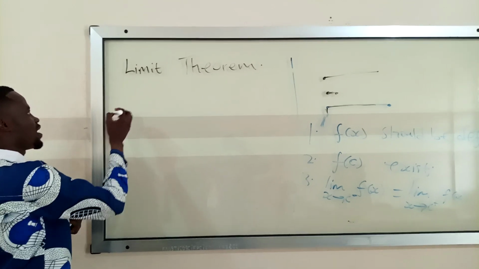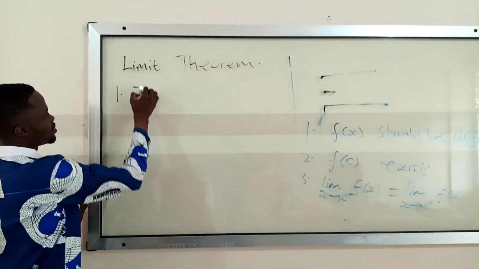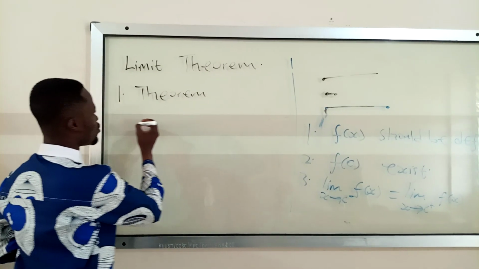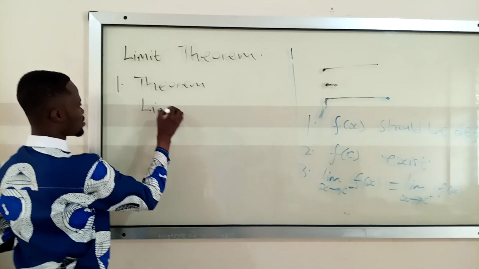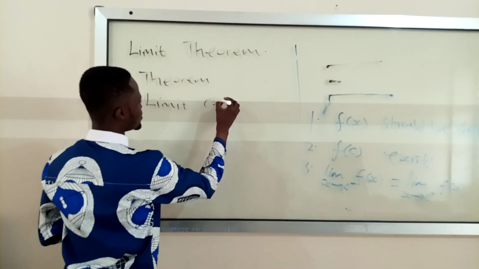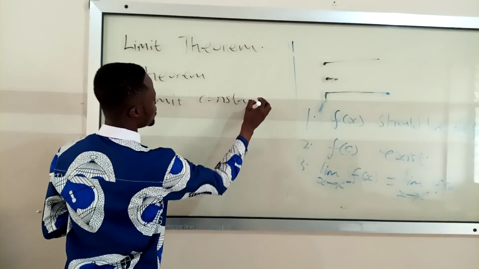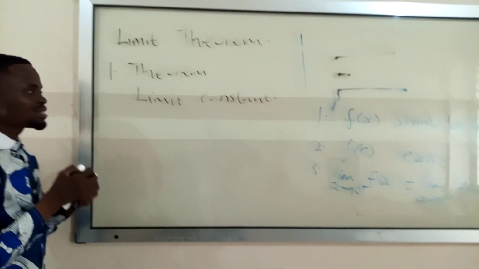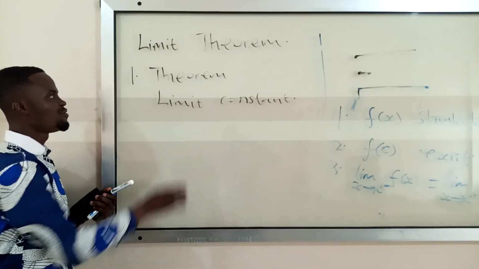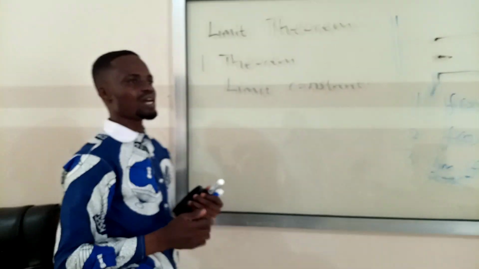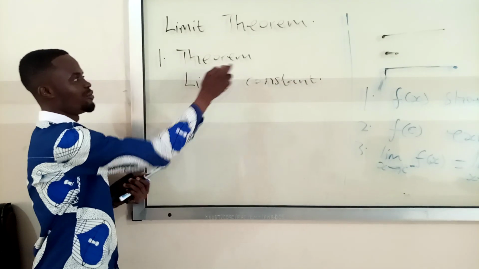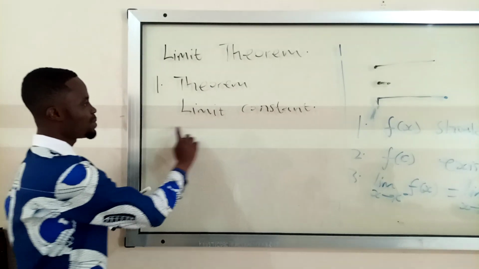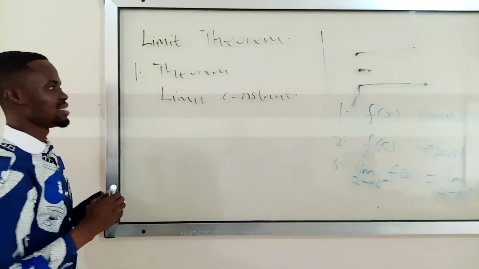Okay. So the first theorem is the limit of a constant. Here, the limit of a constant is simple. Or before that, when we say theorem, theorem is when we are talking about results, the overall results. In fact, the bigger results. That is what we mean by theorem. Okay. So the limit of a constant is simple.